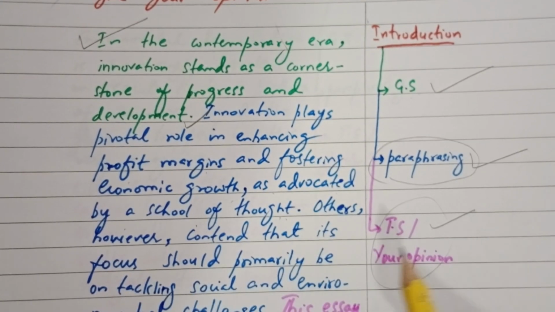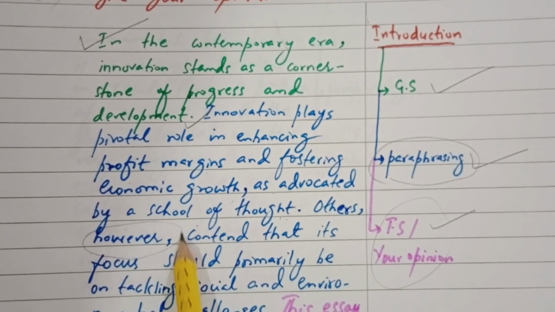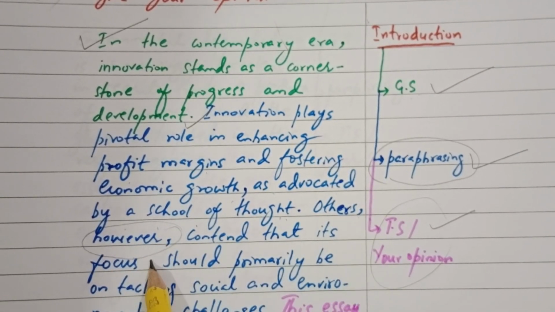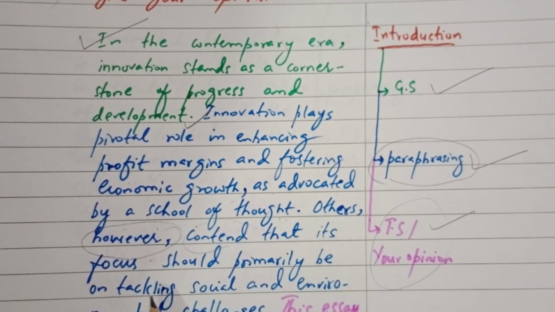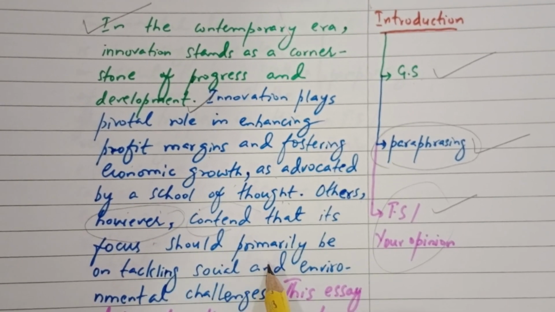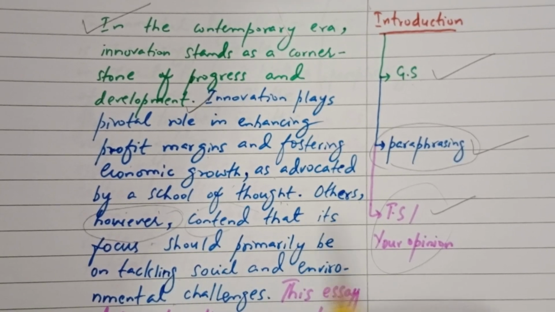Okay, let's read ahead. Others, however, now however here is an interrupter. Others, however, contend that, contend means argue, its focus should primarily be on tackling social and environmental issues.